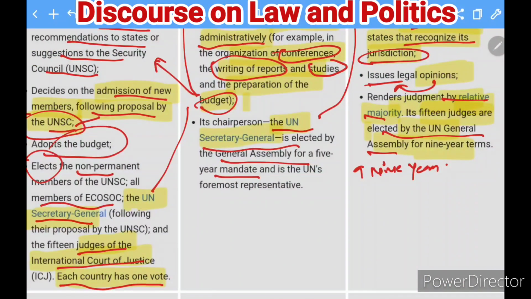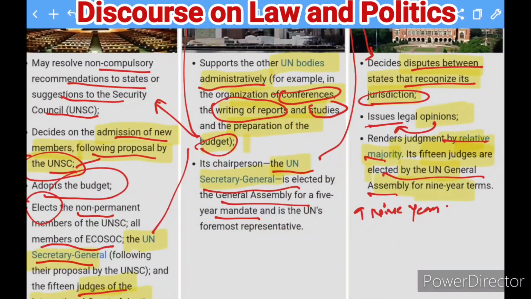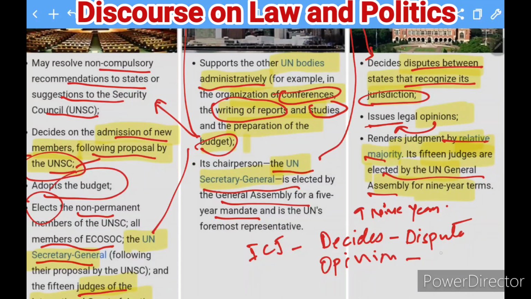So in summary, what kind of function does this body, the ICJ, the International Court of Justice, do? They decide disputes, then they give their opinion on legal issues.